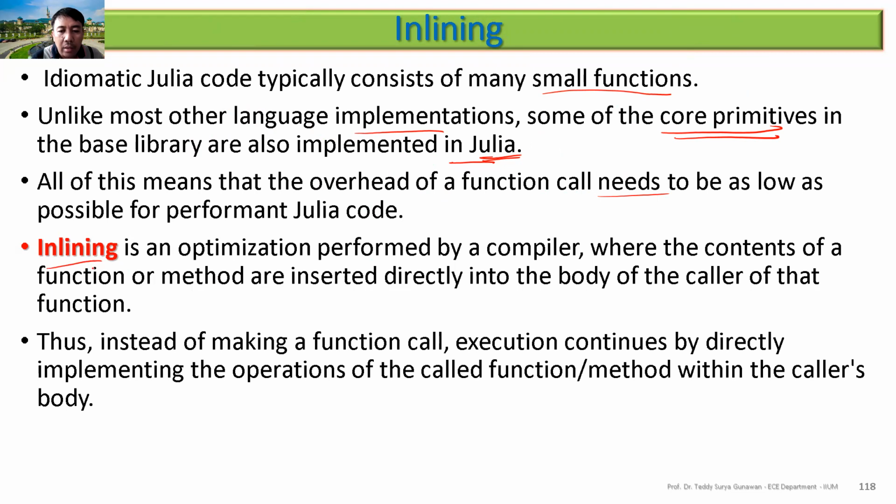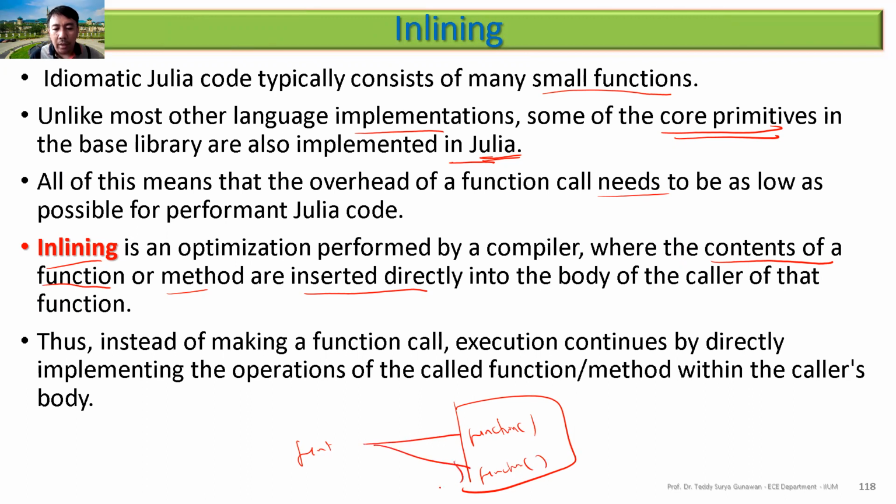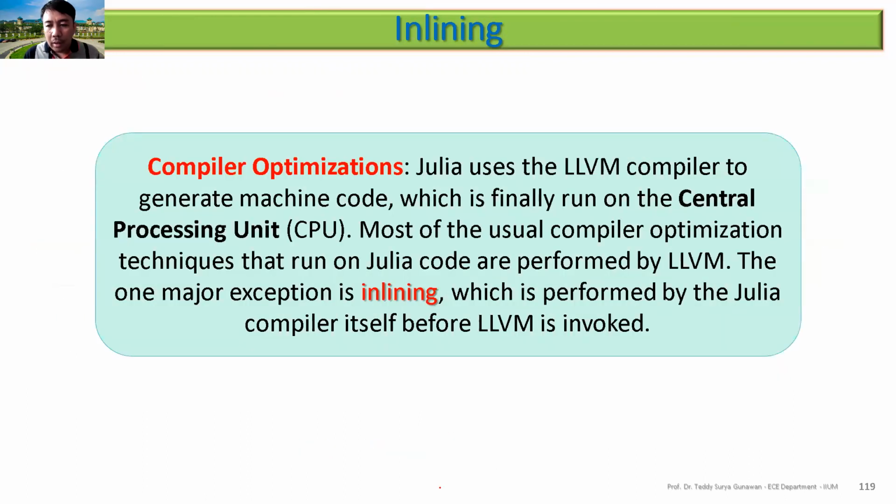So inlining is the optimization performed by a compiler where the contents of a function or method are inserted directly into the body of the caller of that function. As I mentioned earlier, you have the function, and this is your main code. You have calling the function here. So instead of doing function call, you call this one. So the compiler tries to do the inlining as much as possible to make it faster.